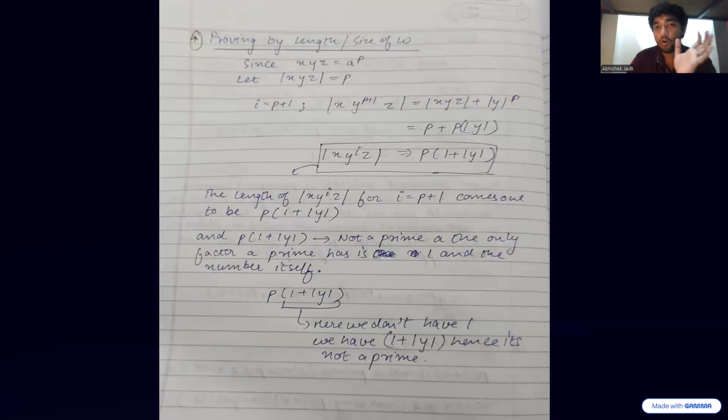And hence, over here, we can see that again it follows the principle that the multiplication of p into 1 plus mod of y is not a prime, as it has factors p and 1 plus mod y, right? It has two factors, and hence it's a composite number and not a prime number. And hence by this proof also we can prove that a to the power n, where n is a prime, is not a regular language. So let's get into our second question.